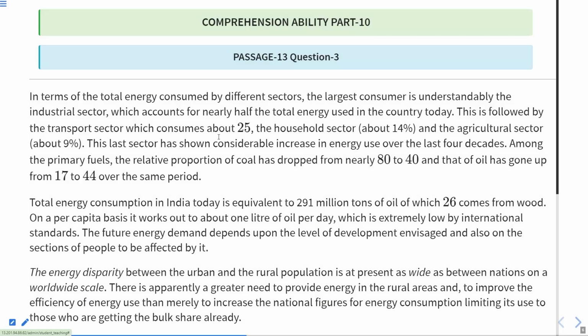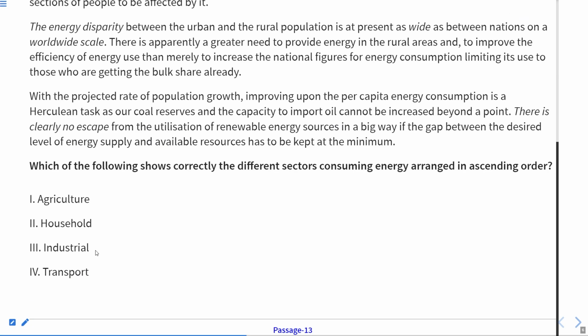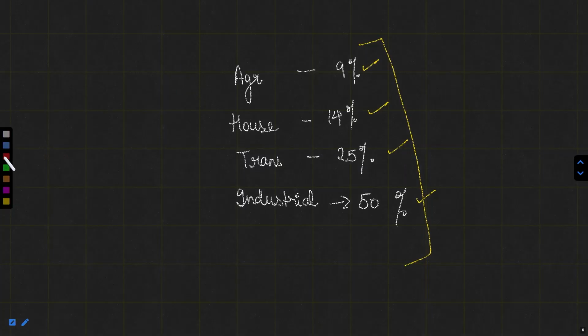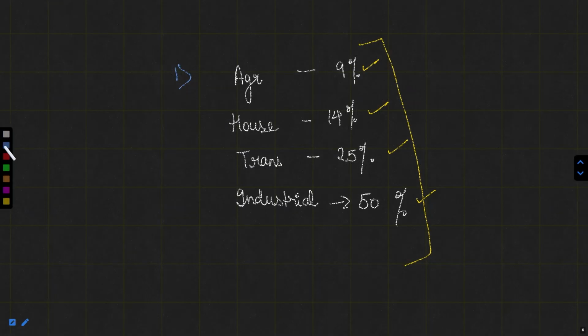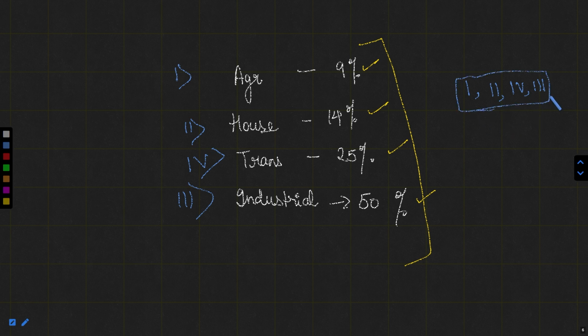Now as we can see, agriculture is written first, household is written second, industrial is written third and transport fourth. So first we should have 1, then 2, then 4, and then 3. This is the entire sequence that we should have.